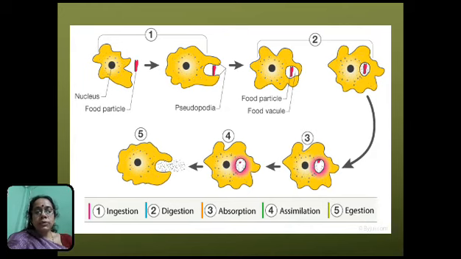A food vacuole consists of a bubble of water which contains the food particles captured by the amoeba, whereas the contractile vacuole is a bubble of liquid. It controls the amount of water present in the body of amoeba. The most important feature of amoeba is that it has no fixed shape. The shape of the amoeba keeps on changing constantly.